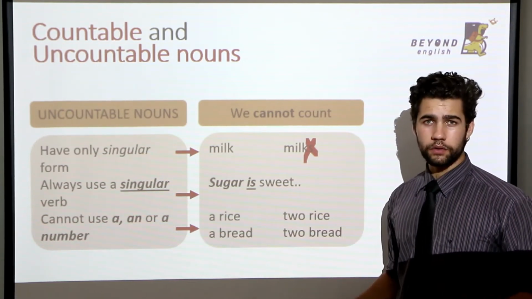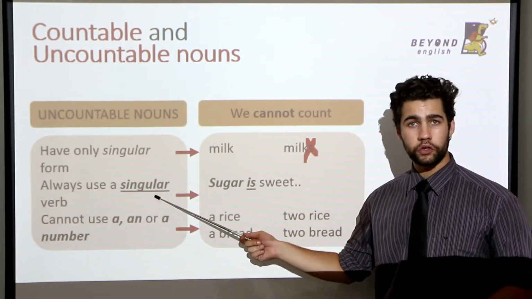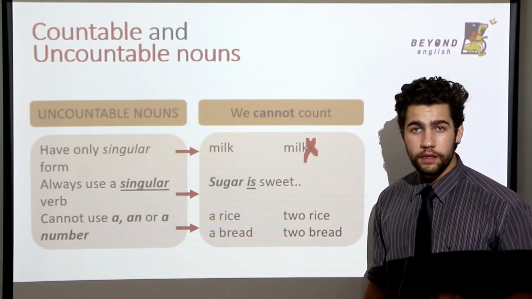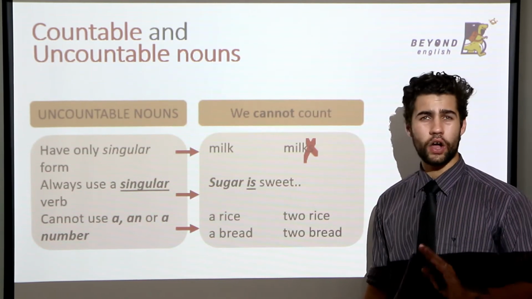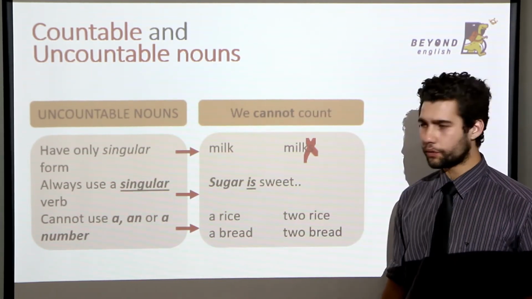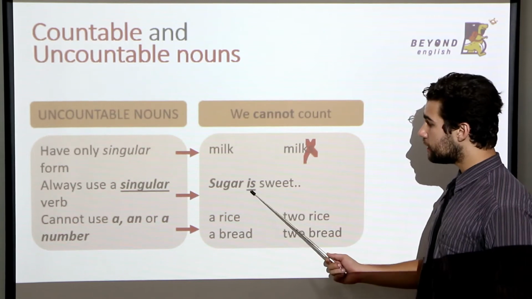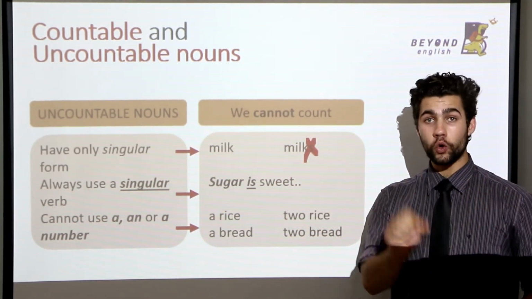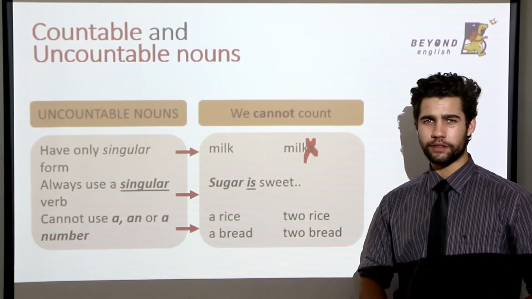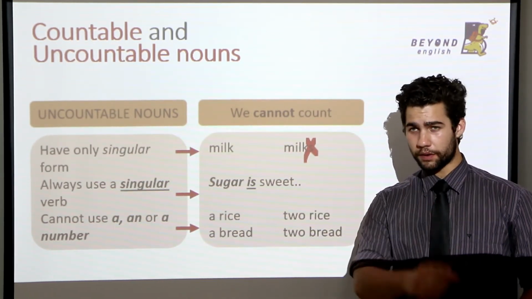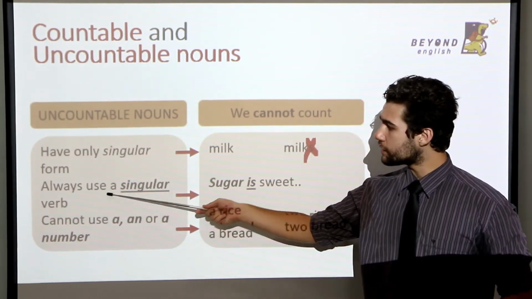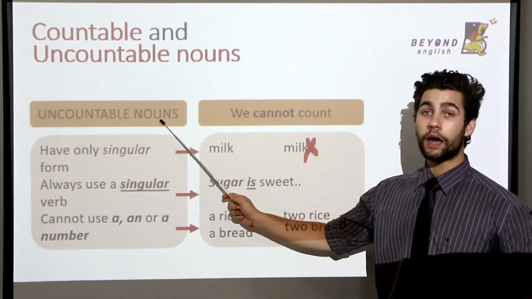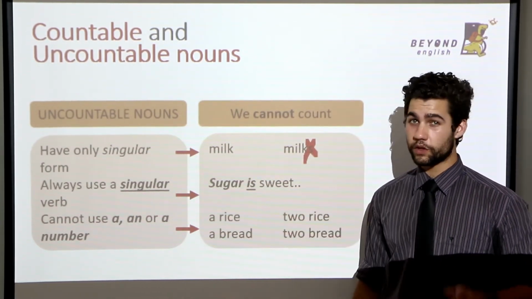With uncountable nouns, we always use a singular verb. So we always say is and not are. For example, sugar is sweet. We cannot say sugar are sweet. No. Remember, always use a singular verb with uncountable nouns. So is.